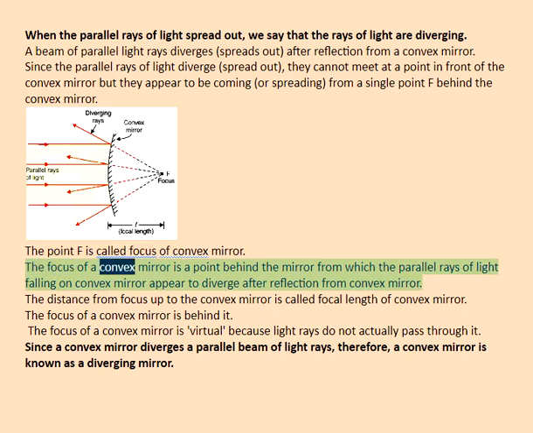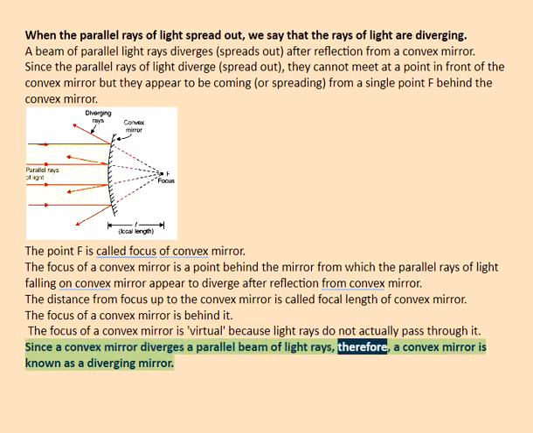The point F is called the focus of the convex mirror. The focus of a convex mirror is a point behind the mirror from which the parallel rays of light falling on the convex mirror appear to diverge after reflection. The distance from focus up to the convex mirror is called the focal length of the convex mirror. The focus of a convex mirror is behind it. The focus is virtual because light rays do not actually pass through it. Since a convex mirror diverges a parallel beam of light rays, a convex mirror is known as a diverging mirror.